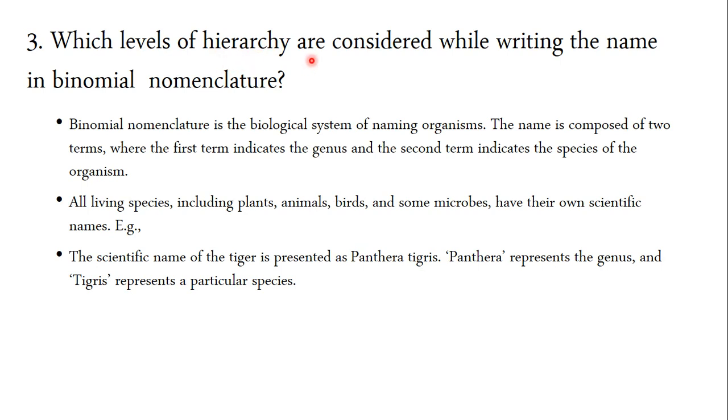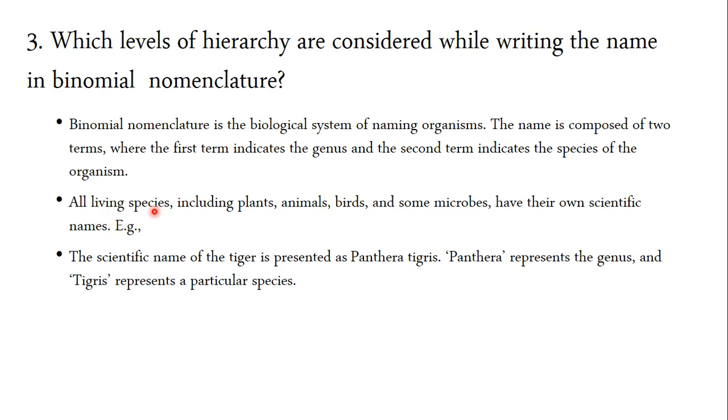Which levels of the hierarchy are considered while writing the name in binomial nomenclature? The question is, while writing the name, which levels of the hierarchy are considered? Binomial nomenclature is the biological system of naming organisms. The name is composed of two terms, as we learned, bi means two. The first term indicates the genus and the second term indicates the species of the organism. For all living species, including Homo sapiens, Homo is the genus and sapiens is the species.